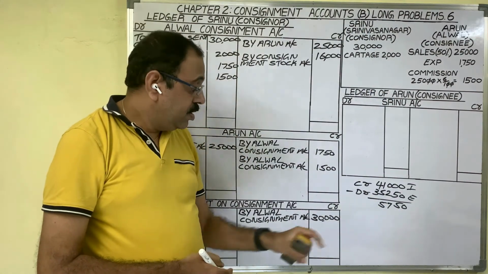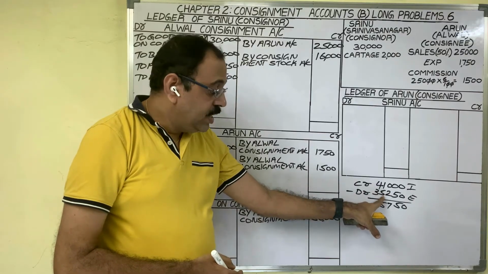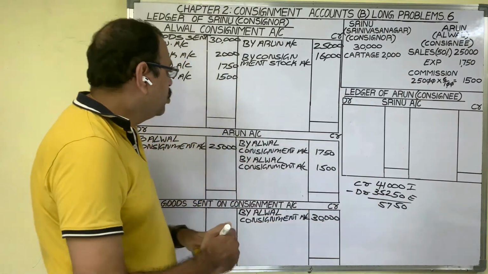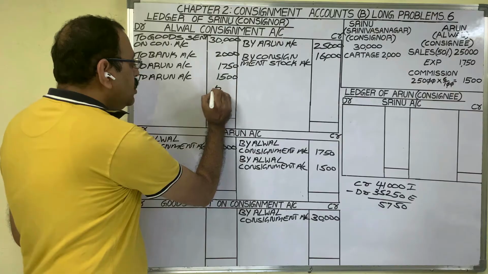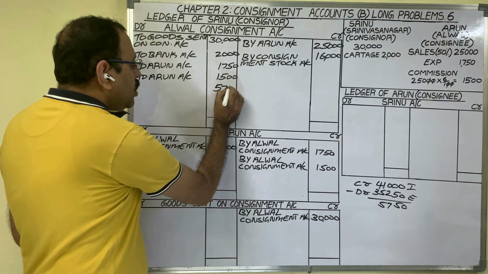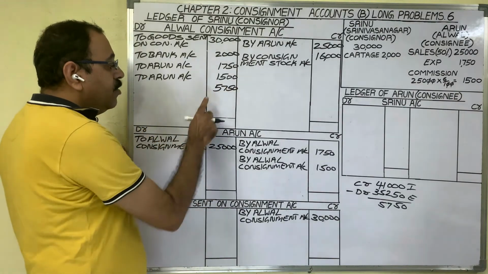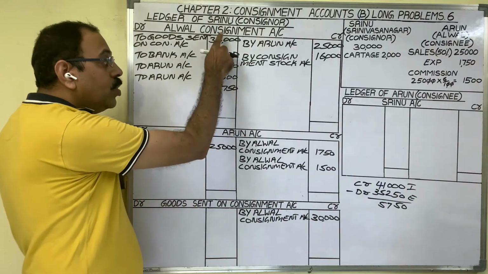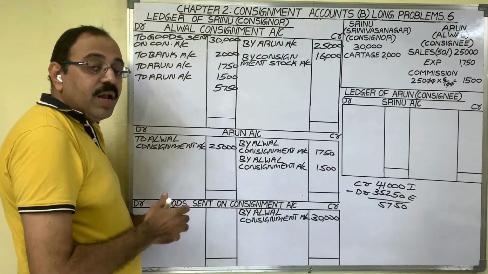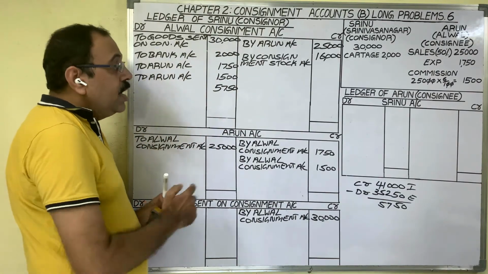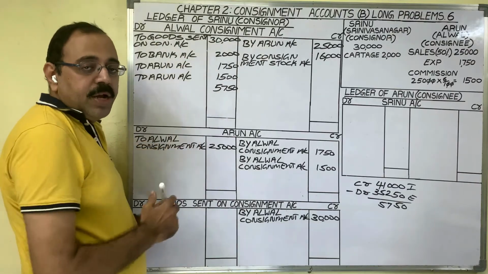Way to write? Debit total is less. Debit side you have to show this amount, 5,750. If you want to debit 5,750 to consignment account, while writing the journal entry, consignment account should be debited.